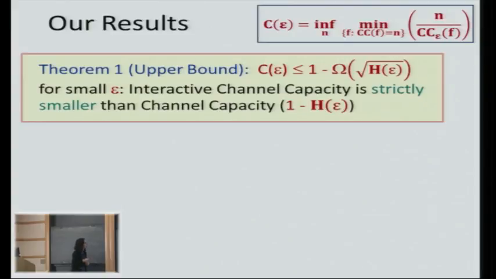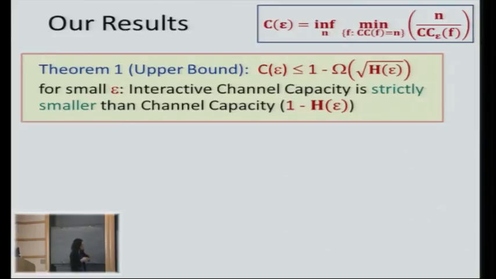Again, what this omega means is that there exists a constant alpha, independent of the parameter epsilon, such that the interactive channel capacity is at most 1 minus alpha times square root of h of epsilon. As you can see, for small epsilons, we get a separation. We show that the interactive channel capacity is strictly smaller than the channel capacity. Just to remind you, this was the channel capacity. So for small epsilons, we do get a separation, and we answer the open question by Schulman.